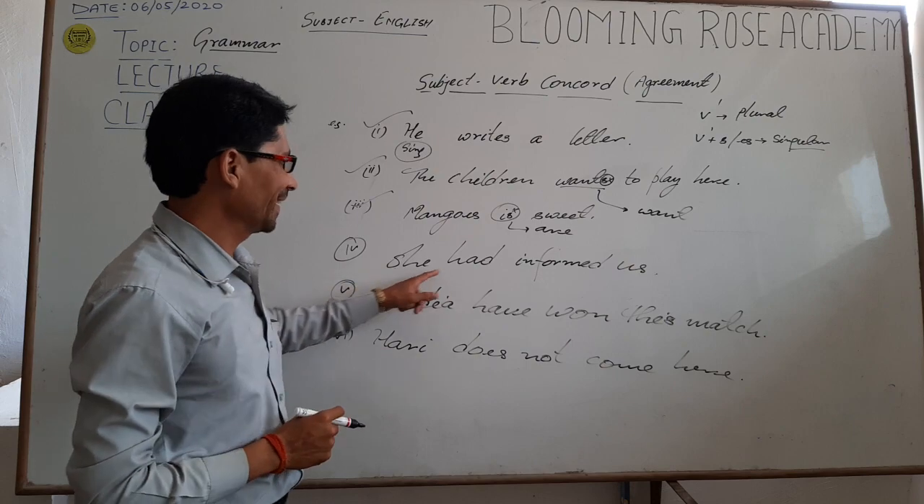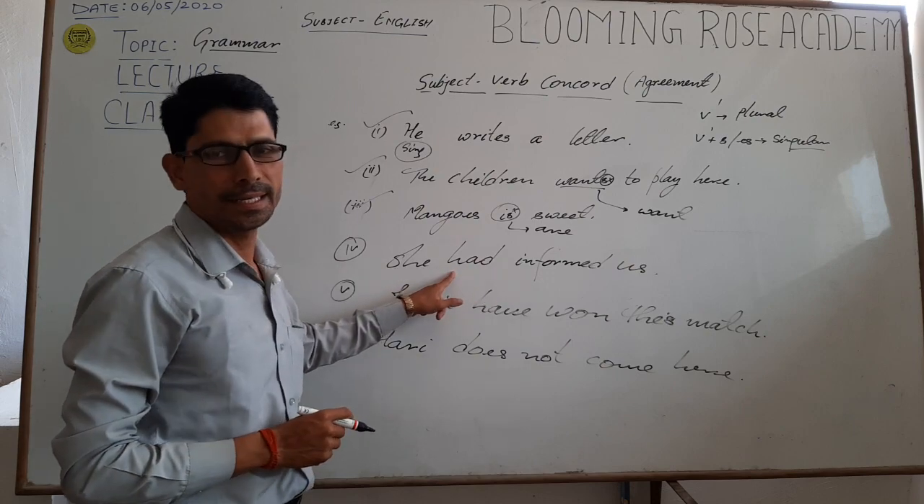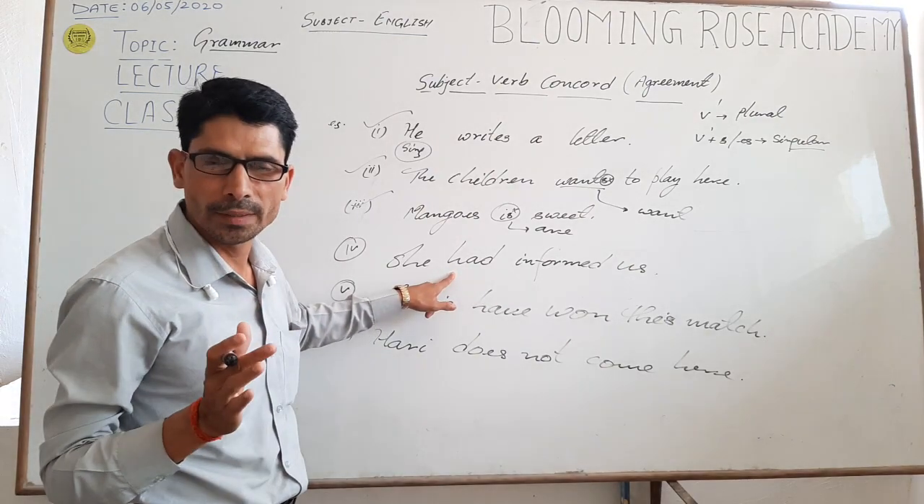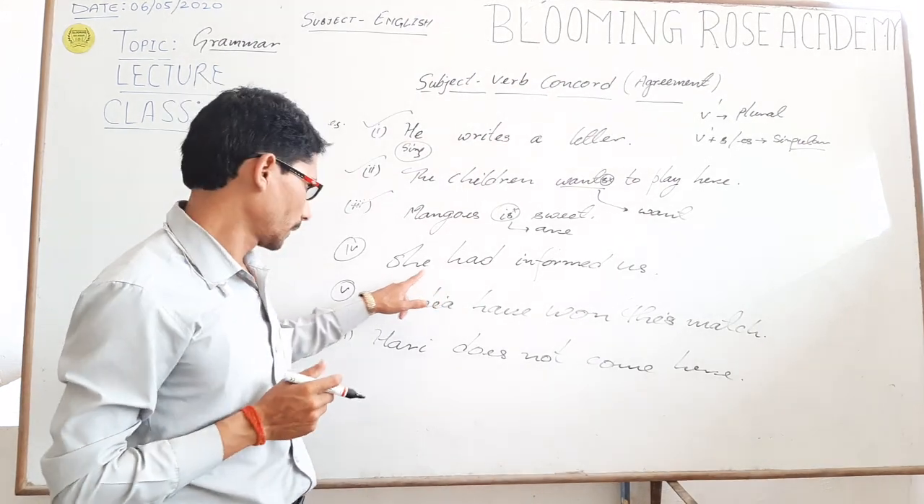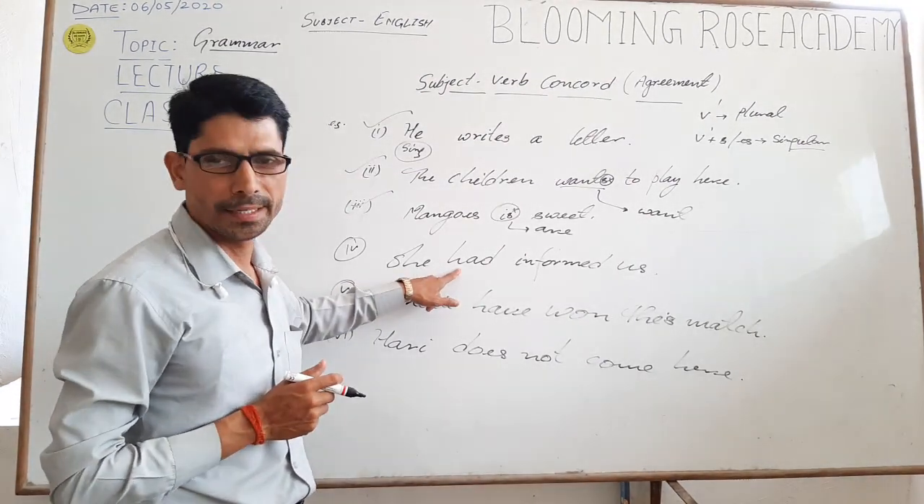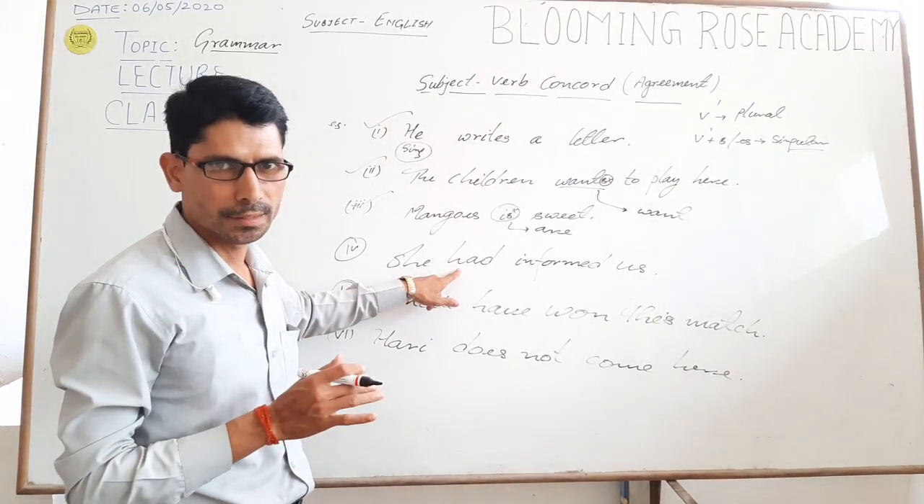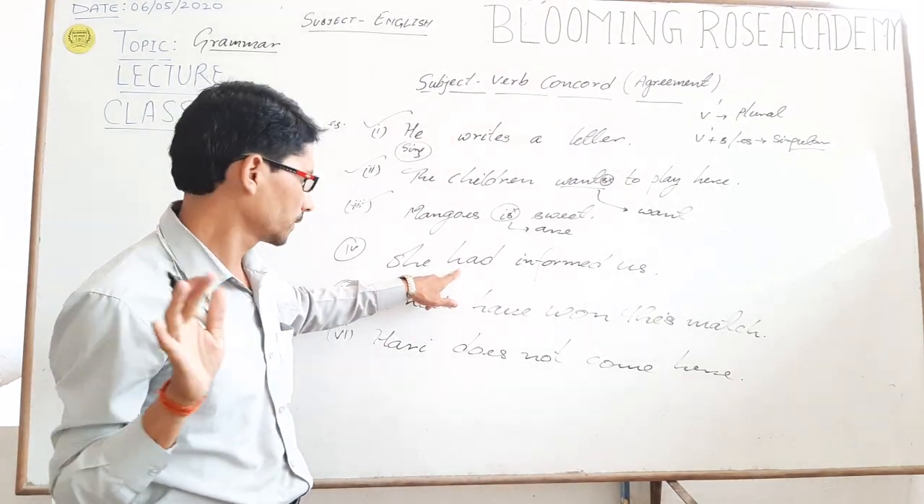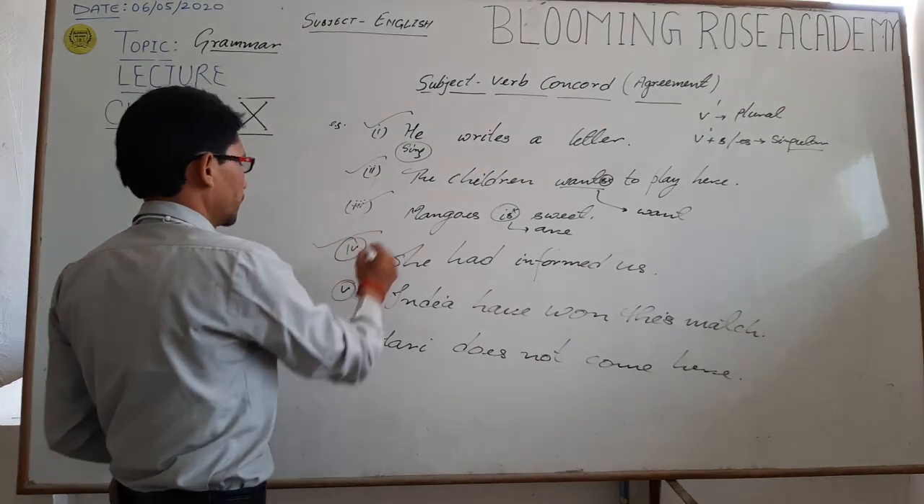Fourth one: she had informed us. Had is taken as a singular verb as well as a plural verb. She is a singular subject, so had is both singular and plural. It is always correct in both conditions. So this sentence is already correct.